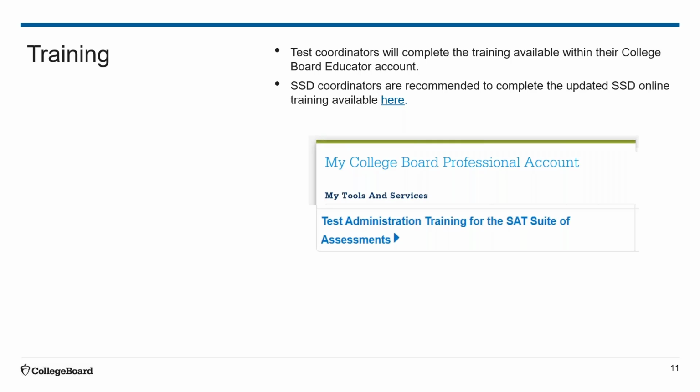First, for test coordinators, after an order is placed in the test ordering system, the link to view the test administration training will become live closer to the test administration date. Within the College Board account, a test coordinator can click on that link and view the test administration training for the SAT suite of assessments.